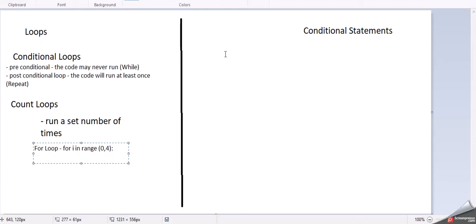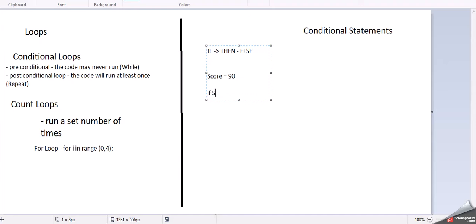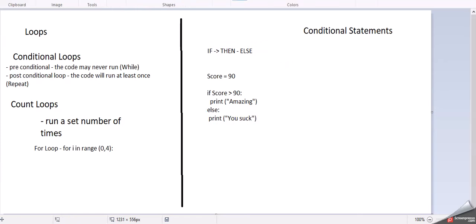We then have conditional statements. There is if, then, else. So what does that mean? Let's have score equals 90. If score is greater than 90, print amazing, else print you suck. So an if statement has 2 outcomes, true and false.